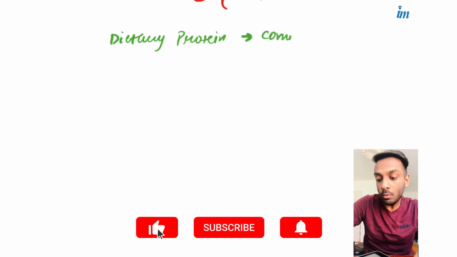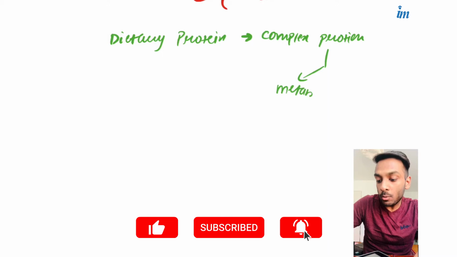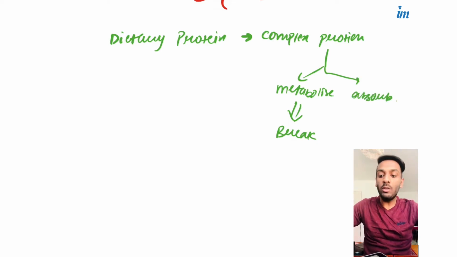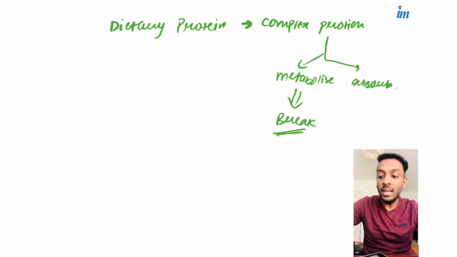But what kind of protein is this? This is a complex protein. So what we have to do first is metabolize this complex protein, meaning we have to break it down, and then we will absorb it. So how will it be broken down, and then how will it be absorbed?